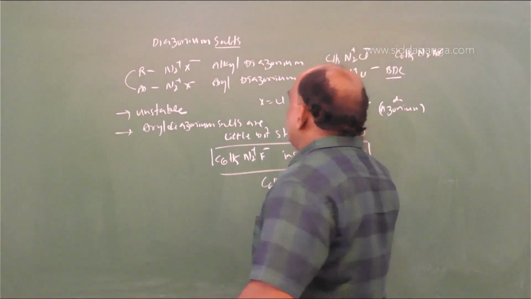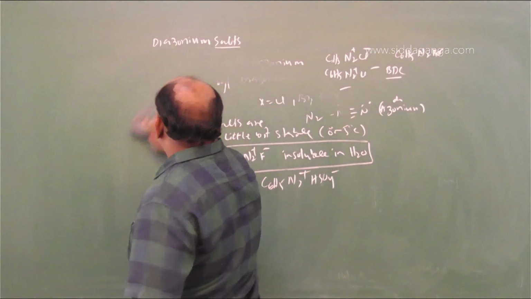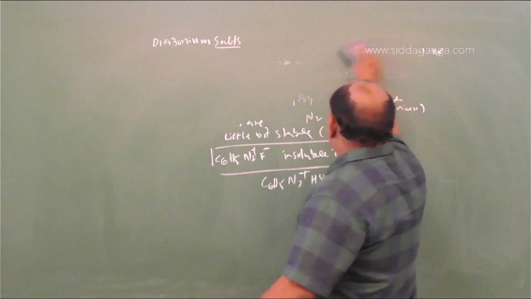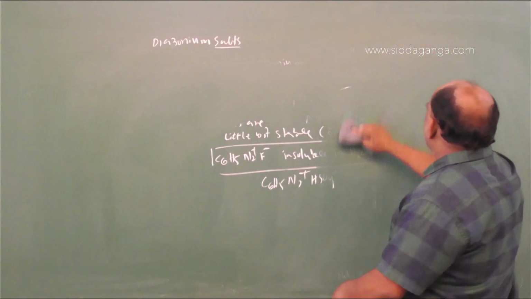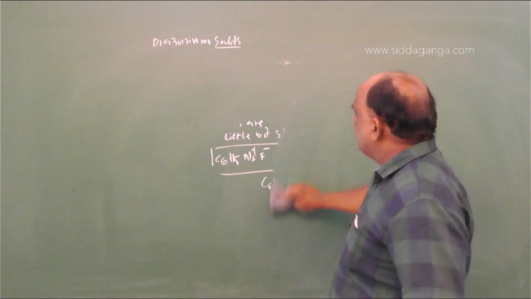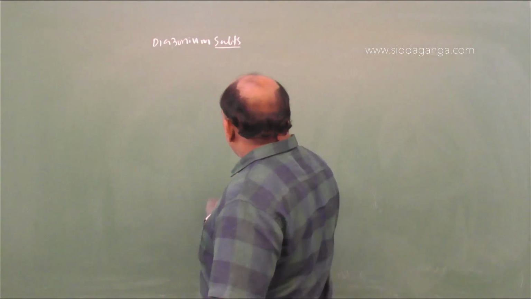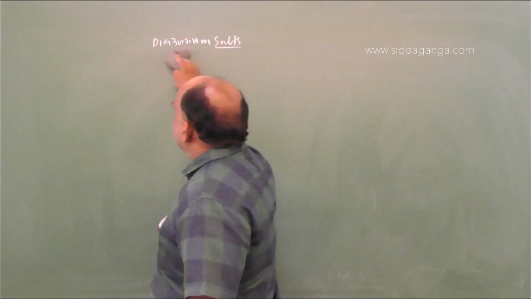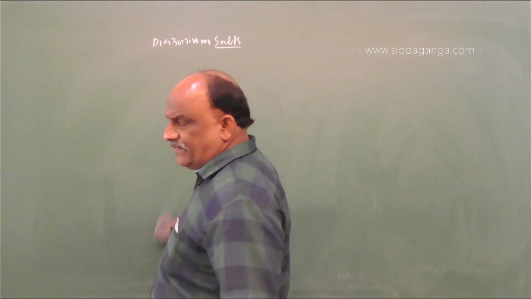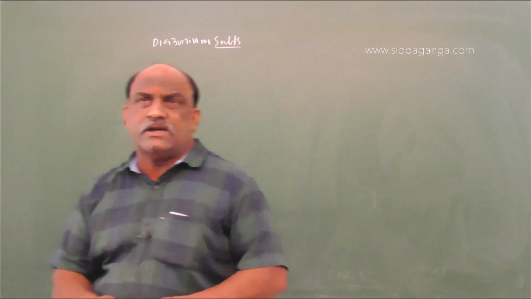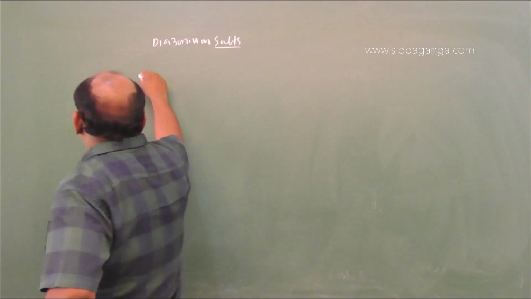So how do we prepare these compounds? Conversions are very important, because many reactions are based on these conversions and reagents. So we should go with the preparation.